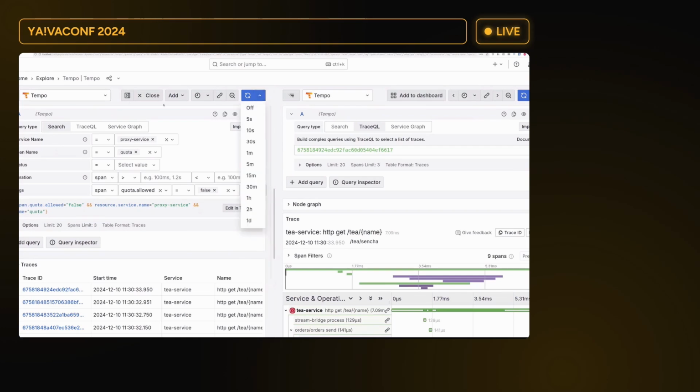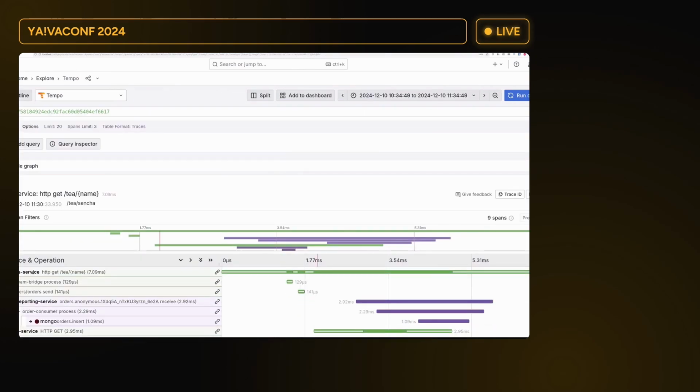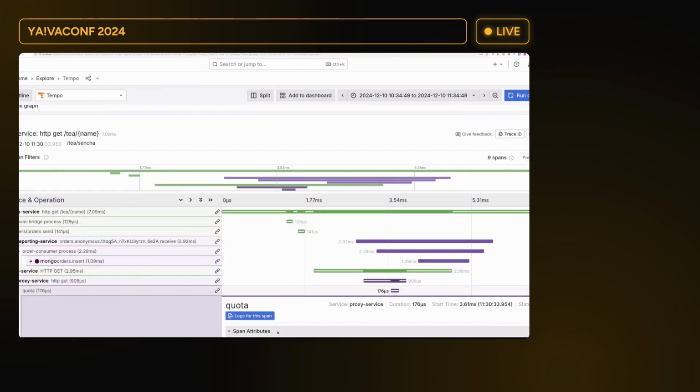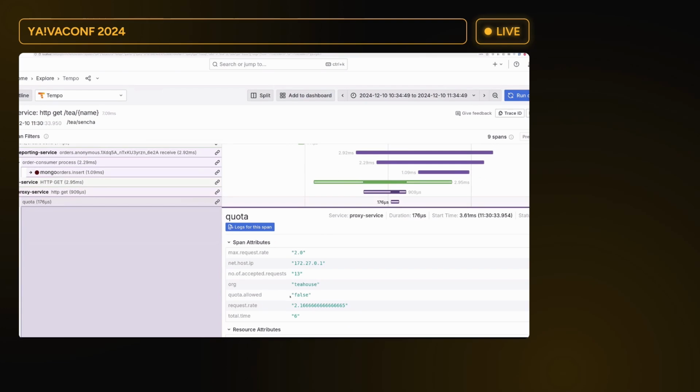Now if I check this out, we can see that indeed we go to the T service, to the proxy service, and now at the quota we are finishing. Here we can see that quota allowed was false because the maximum rate was 2 and we went over it, right? So how can we fix it?